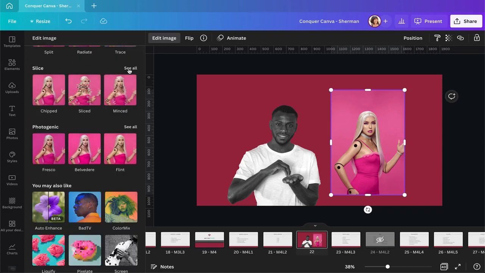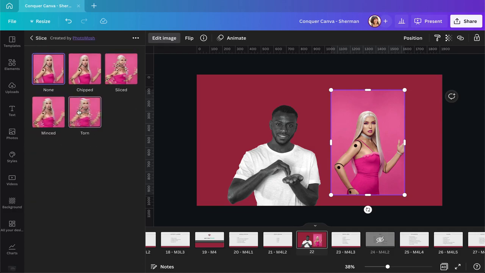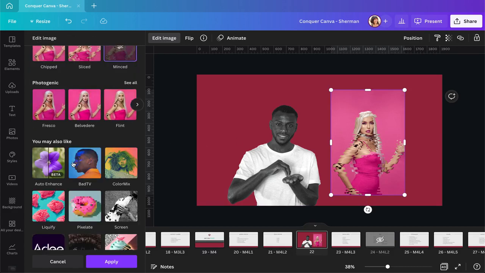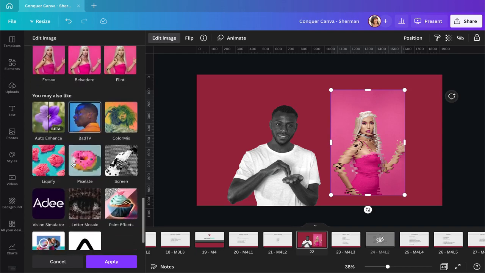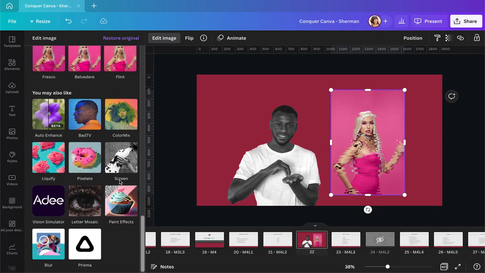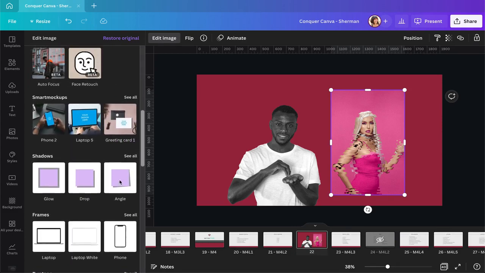And you can slice your image up to make it a little bit more trippy. Mincing, tearing it, chipping it. So all kinds of things you can do with your images. It's just like Photoshop, trying out different things. If you scroll all the way to the bottom, Canva suggests some other apps you can try out. So let's take a look at some of those.